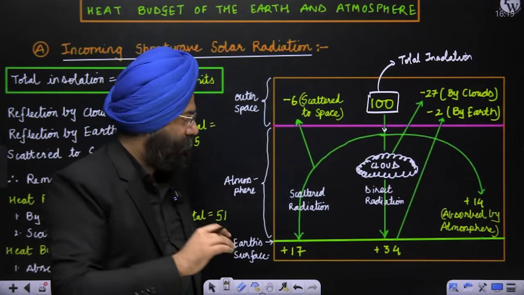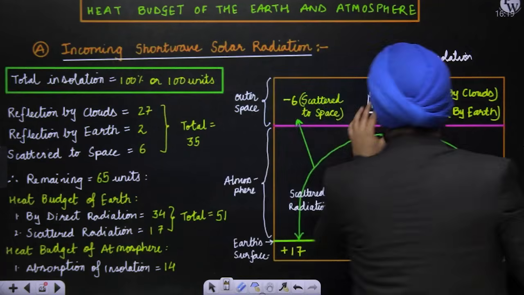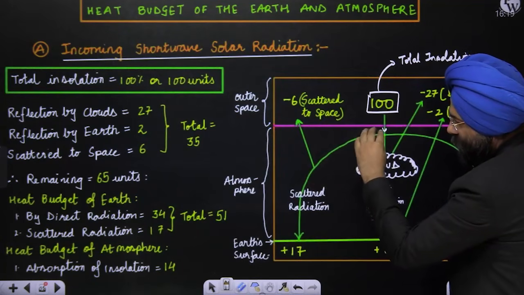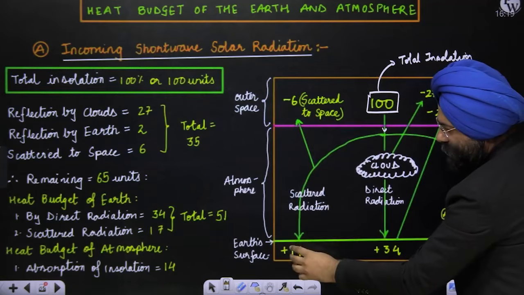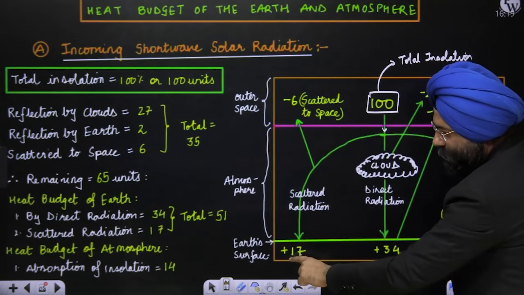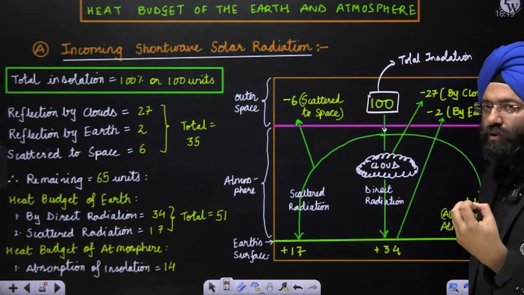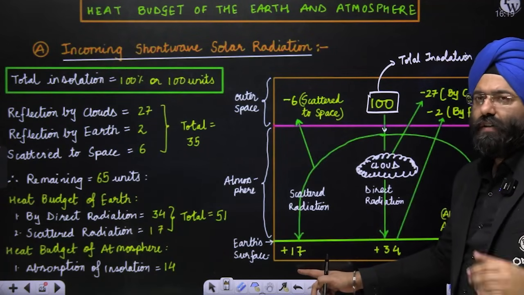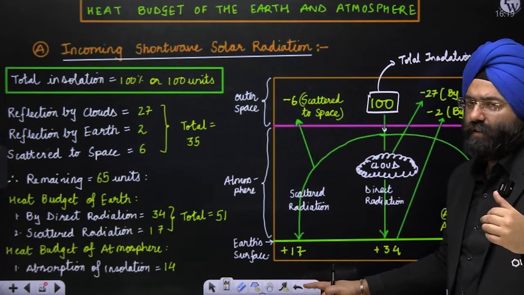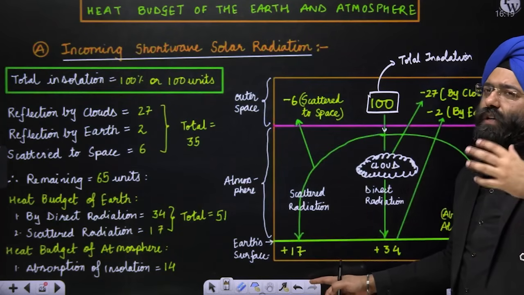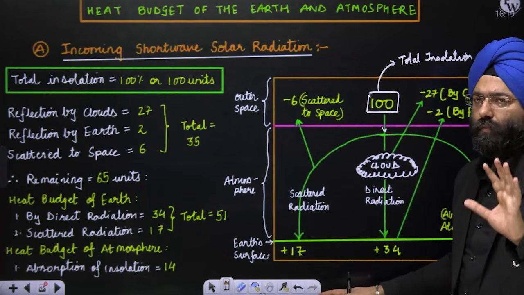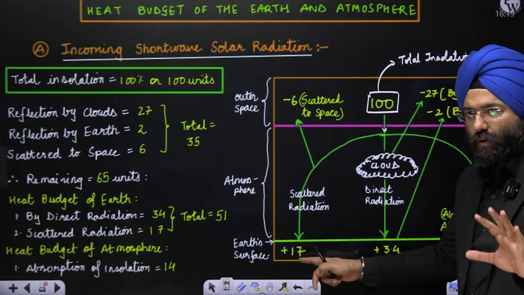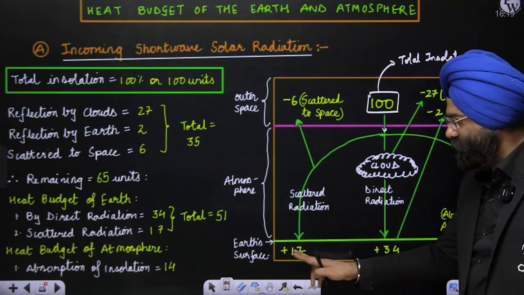Let us see this. Out of these 100 units, there is a certain amount of rays which was scattered, though it is still reaching the ground surface. That is why I added plus 17, because the Earth's surface is absorbing that amount of radiation. Now these are based on estimation, so they have simplified this. Actually you measure in the form of energy, and those are complex units. This is a simplified form. So 17 units out of the 100 reach the ground surface through the scattered radiation.